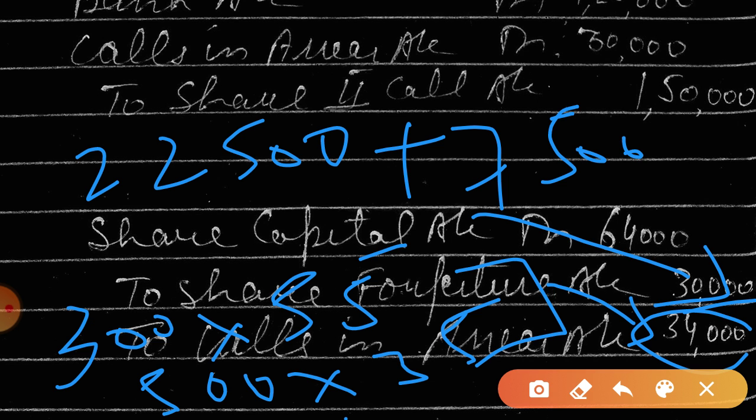Don't add all the calls in arrear in the previous entry, because there are shareholders, 1200, which have not been forfeited. We are forfeiting only 800 shares, those who have paid less than 65. Is this clear? We are not forfeiting all the defaulters, we are only forfeiting those who have not paid allotment money, first call money and second call money. Clear? I hope this calculation is clear to you. Entries are same, there is no change.